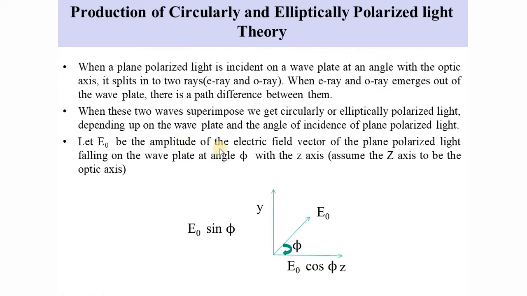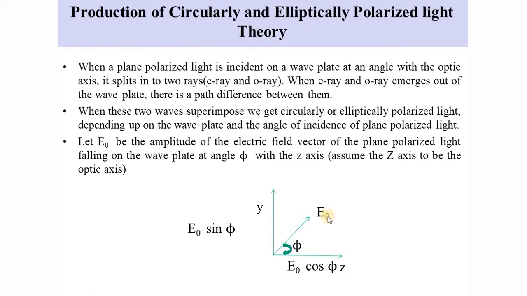Suppose E0 is the amplitude of the electric field of the plane polarized light hitting the wave plate, such that this electric field vector E0 hits the wave plate at an angle phi with the z-axis. Suppose the z-axis is the optic axis of the wave plate.